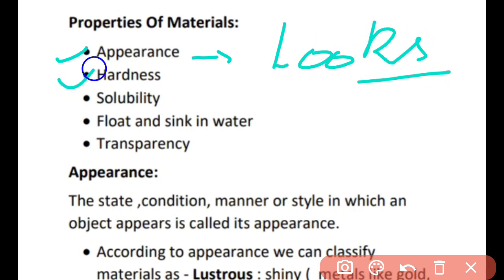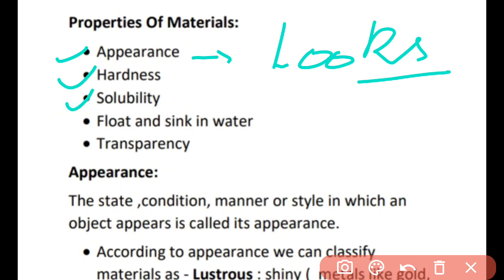Now next one is the hardness. Hardness means its stiffness or the softness. Is it stiff or soft? On touching the thing, how do we feel? Is it hard or soft? When you touch the plastic or the wood, how do you feel? Would you call it soft? No, I would call it hard. But when you touch the water, how do you feel? Water is liquid, so it doesn't have the hardness.